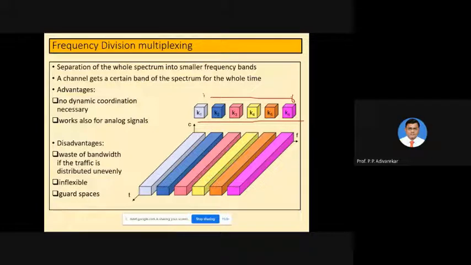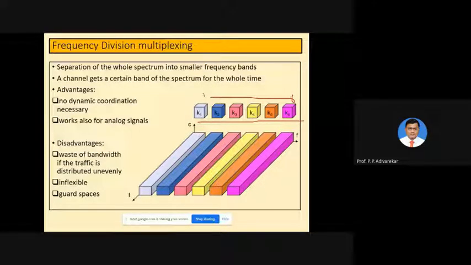These frequency bands are called channels. Each band contains a certain fixed number of frequencies, that is, a band of frequencies allocated to them. A user gets to access a particular channel for transmission for the entire amount of time.